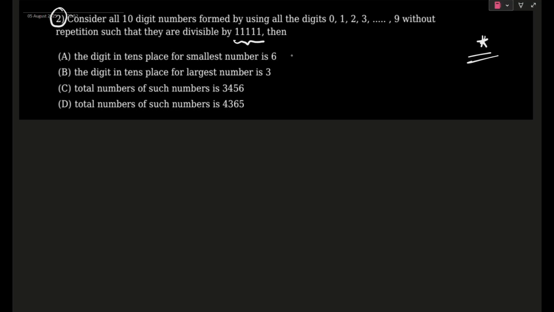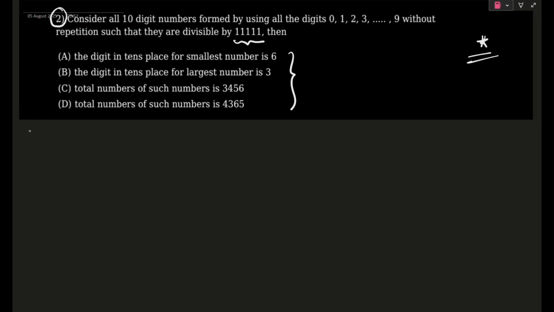Then we have to find out these options. Broadly I can analyze the options and tell you that one question is we have to find the total number of such numbers, and another question is we have to find the smallest and the largest possible number. That is broadly the question. So I guess we can start off.